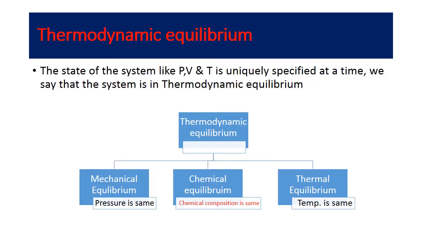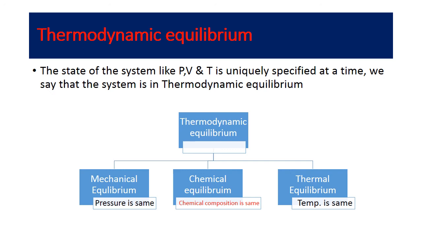Now we will learn the concept of thermodynamic equilibrium. Thermodynamic equilibrium is a very important concept in thermodynamics. We can define thermodynamic equilibrium as the state of the system, like pressure, volume, and temperature, being uniquely specified at that time.